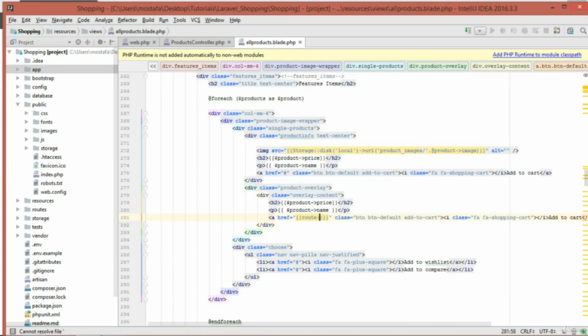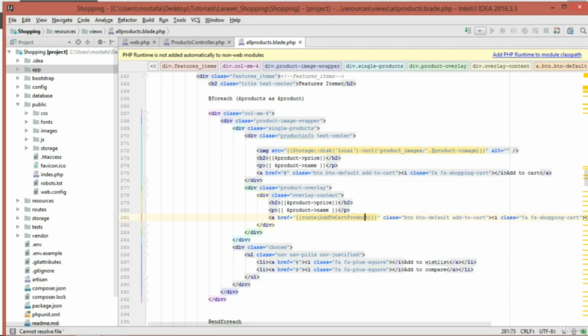And inside this route function, we have two parameters that we need to pass. The first one is the route name that we want to get to. So for example, we can name it product add to cart.